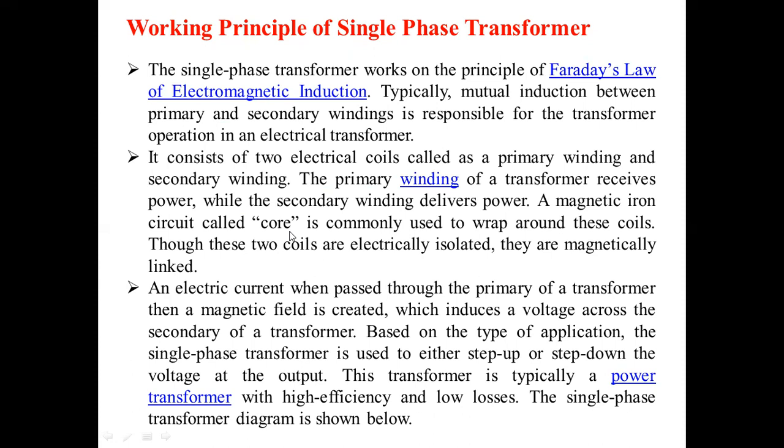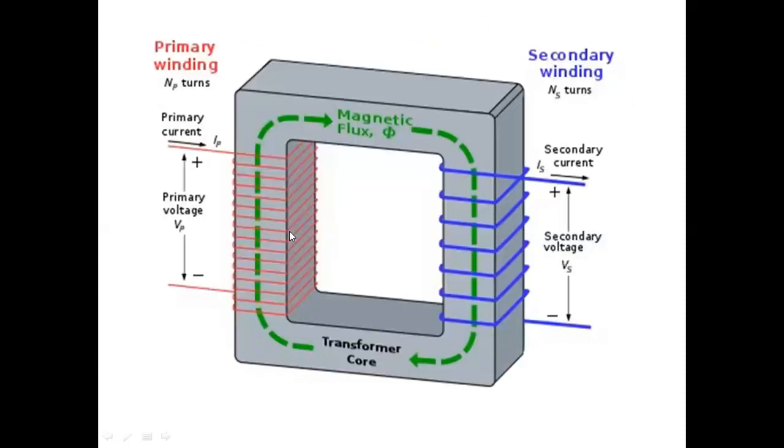These two coils are electrically isolated, but they are magnetically linked. What is the meaning of this? Electrically isolated and magnetically linked here.